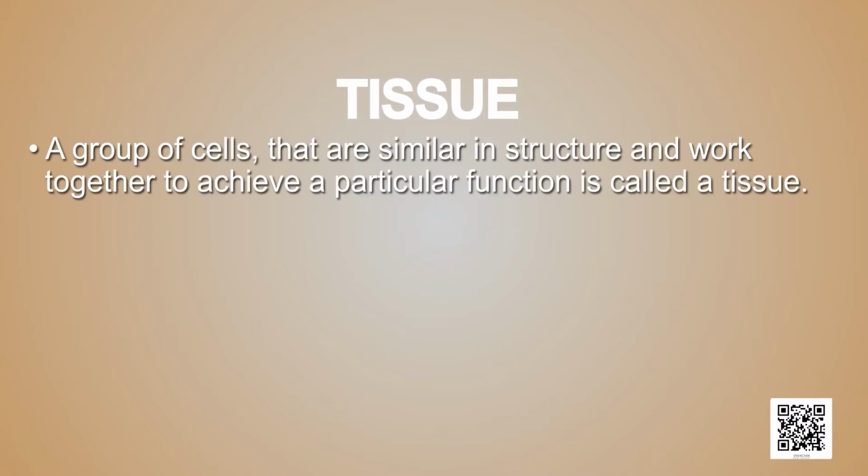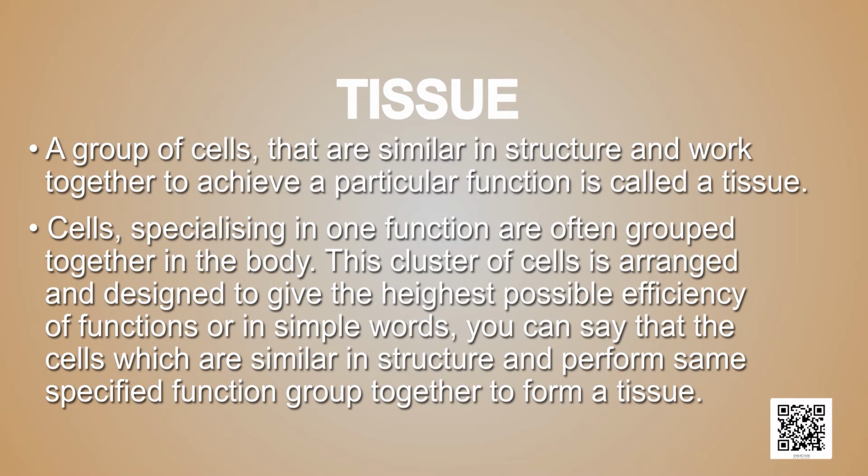Let us first of all define what is a tissue. A group of cells that are similar in structure and work together to achieve a particular function is called a tissue. Cells specializing in one function are often grouped together in the body. This cluster of cells is arranged and designed to give the highest possible efficiency of function. Or in simple words, you can say that the cells which are similar in structure and perform the same specified function group together to form a tissue.